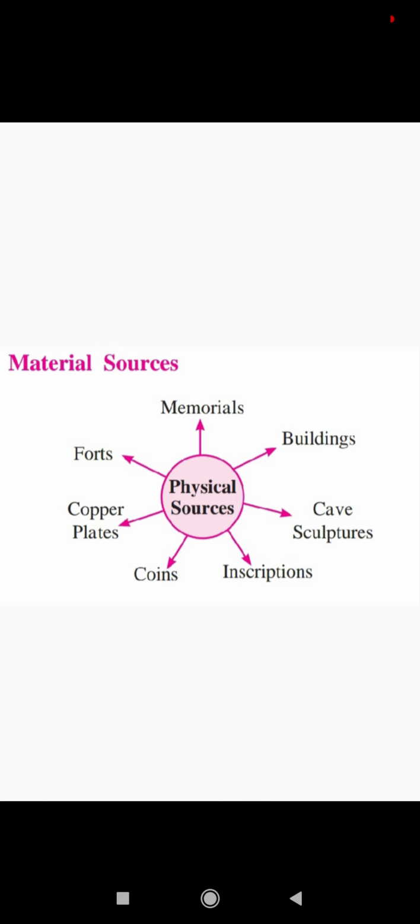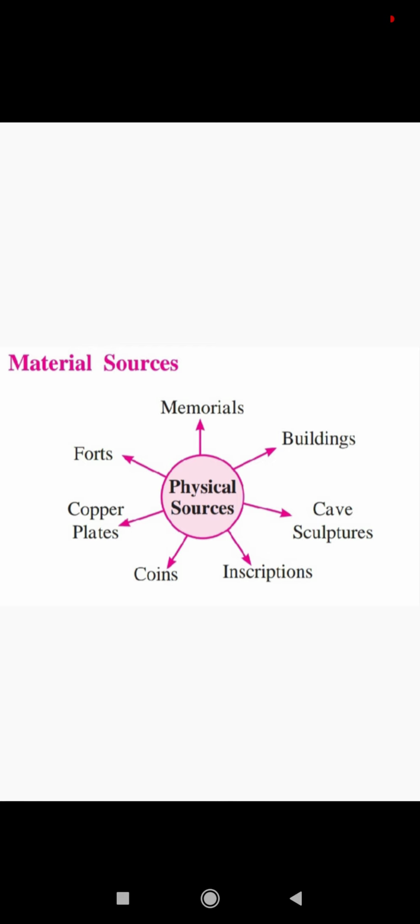It is known as a copper plate. Generally, the most important information, like donations and royal edicts, was written on copper plates. All these material sources are very important to understand history perfectly.